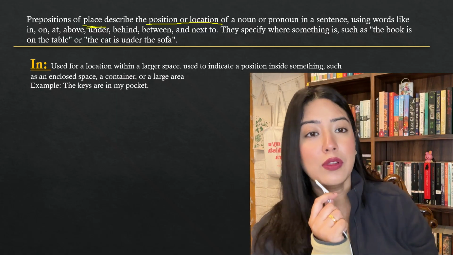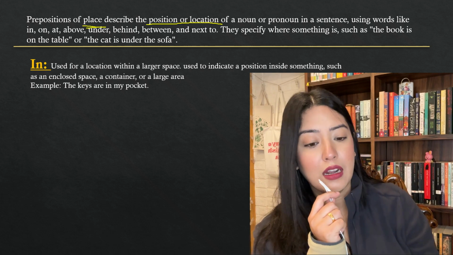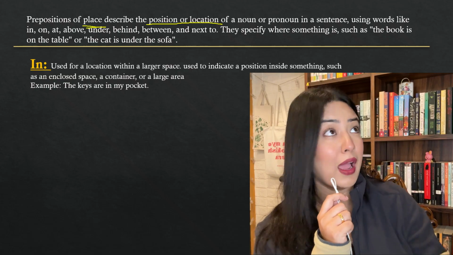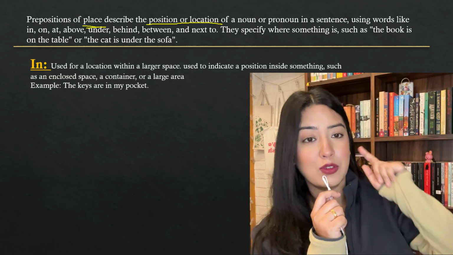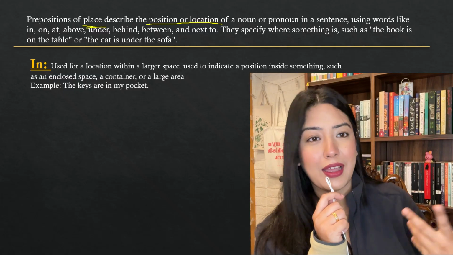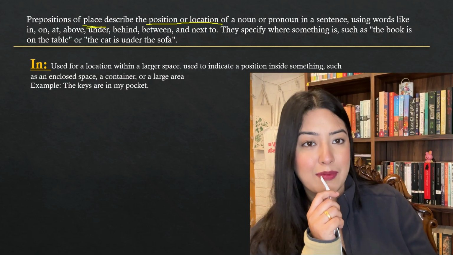It's like that. So the tea is in the cup. It's the same logic, okay? It's used to indicate a position inside something, such as an enclosed space. Where am I? In my room. It's an enclosed space, no? It's an enclosed space, a container or a large area. Where are the biscuits? In the container. Same thing. For example, the keys are in my pocket.